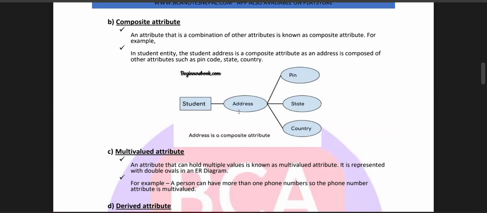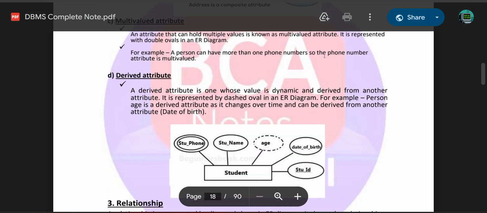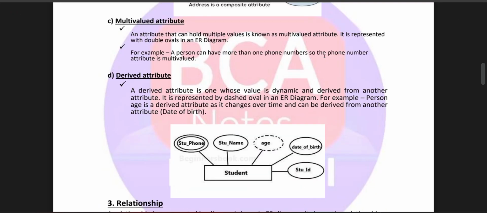Composite attribute: an attribute that is a combination of other attributes is known as a composite attribute. For example, in the student entity, the student address is a composite attribute, as an address is composed of other attributes such as pin code, state, and country. Multi-valued attribute: an attribute that can hold multiple values is known as a multi-valued attribute. It is represented with a double oval in the ER diagram. For example, a person can have more than one phone number, so the phone number attribute is multi-valued.